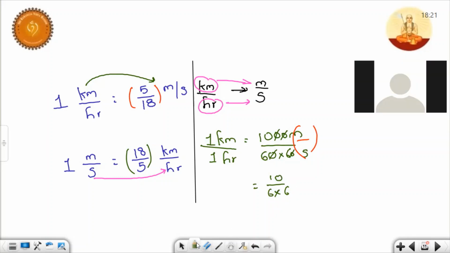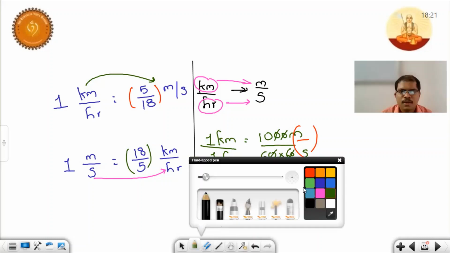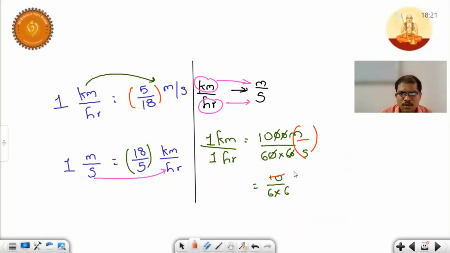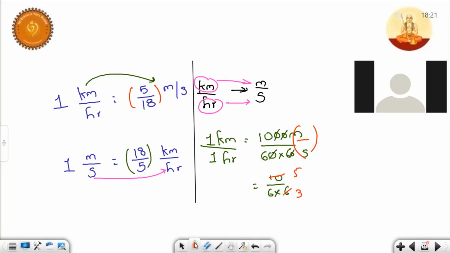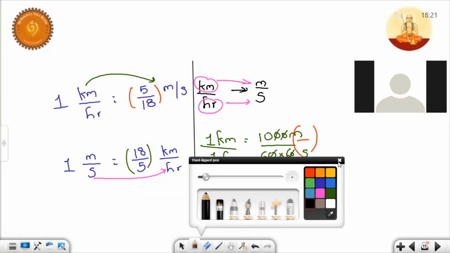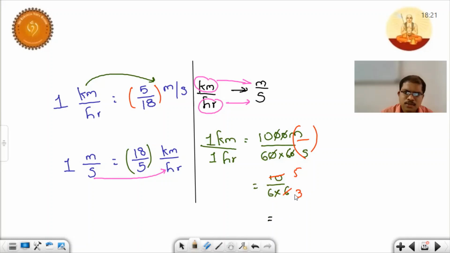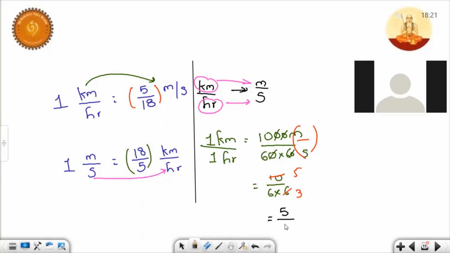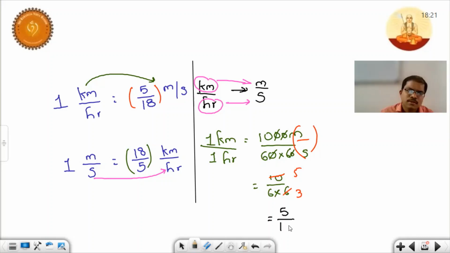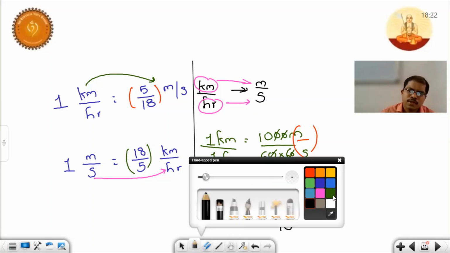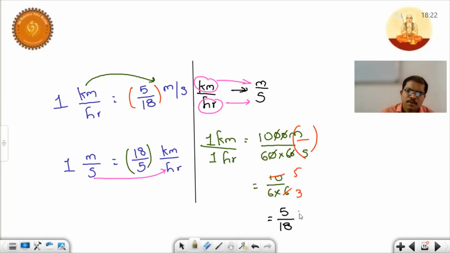Yes, sir. Simplify this one. How much will you get now after simplification? 2 fives are 10, and 2 threes are 6. So 5 by 6 into 3. How much is it? 18, sir. Yes, very good. 18. So we just converted now meter per second. Okay.